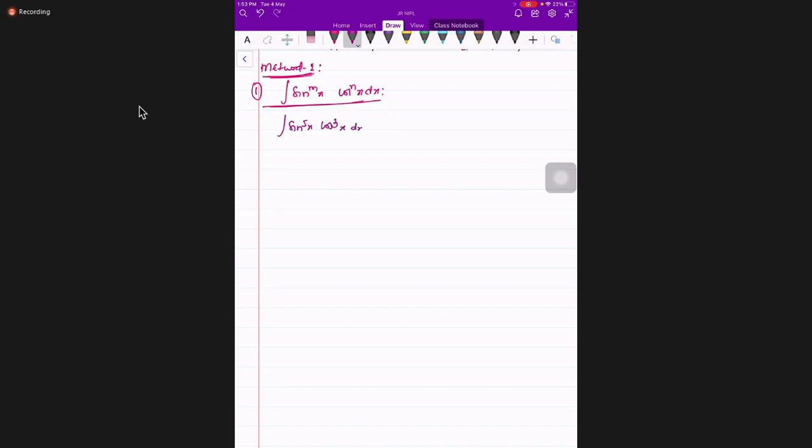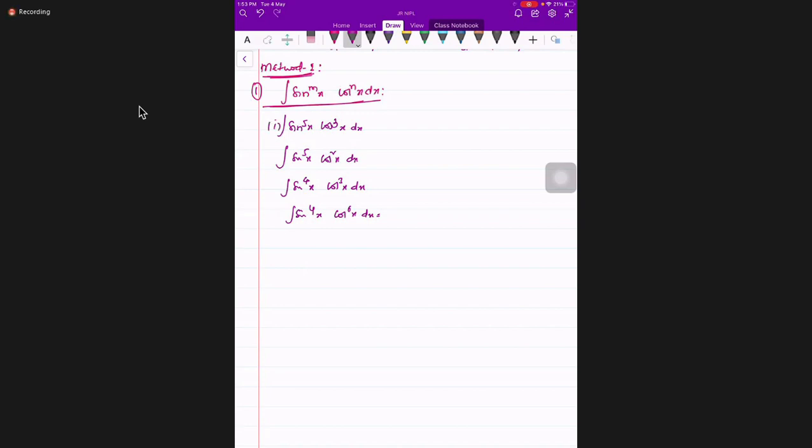Suppose both are odd. What is your idea of solving? Take sin x or cos x as t. We take one cos x outside, then convert the cos square x into sine terms and take sin x as t. Even we can apply the Wallis formula at indefinite integral reduction, right? That is one approach. Another approach is when both are odd. First case, both are odd, students.